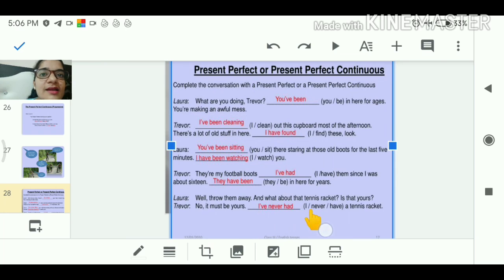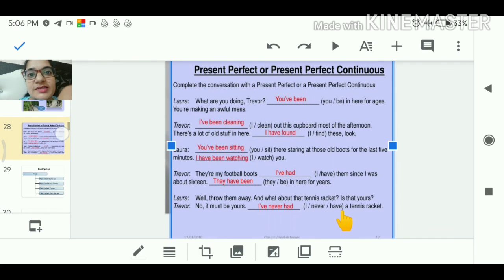I have. Also we have to use have because it is in the present perfect. Okay, I have never had it. Again it becomes third form because we have to change it into the present perfect tense. As a form of the verb we have to change it into the third form, have, had. Clear? That's all about the present.